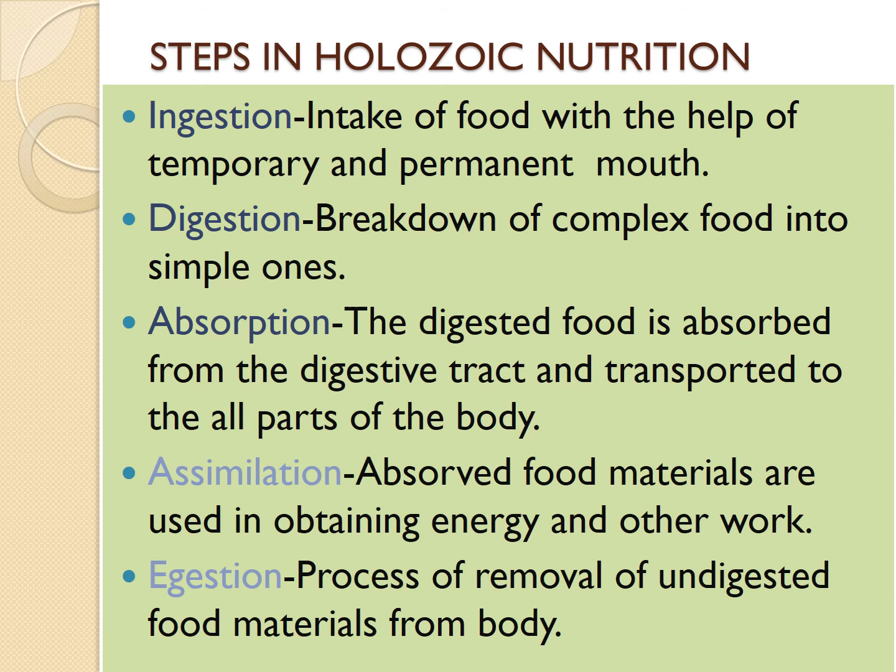What happens in the digestion process? When we intake any food, it is in a very complex form, so we can't use the complex food directly. In the stomach of our body, many digestive juices and digestive enzymes are there. With the help of digestive enzymes, the organic complex food materials are broken down into simple ones, and the process is called digestion. What is digestion? Digestion is the process of breakdown of organic complex food material into simple ones.